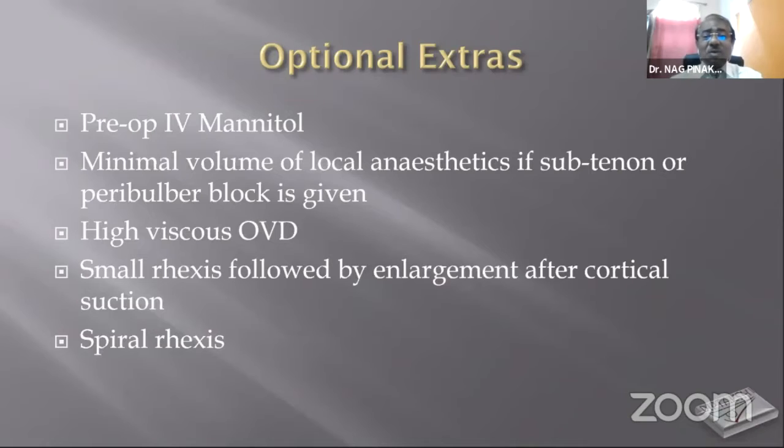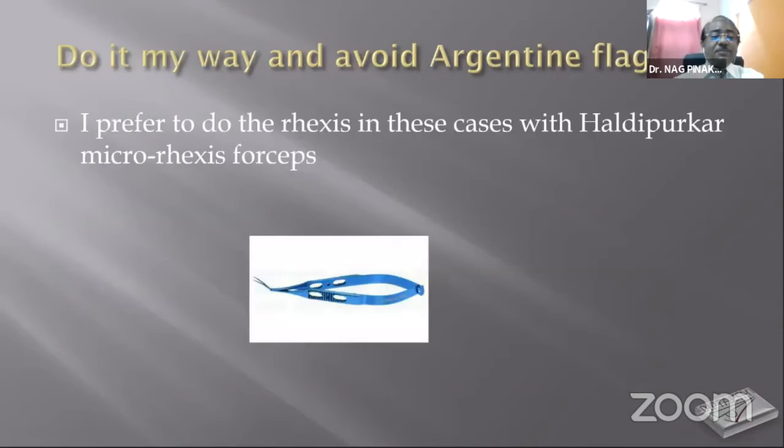There are optional extras which we all have tried. I have tried too. I've tried so many options, but nowadays with this new technique, I really don't have to use these. These are the pre-op IV mannitol, minimum volume of local anesthetics if sub-Tenon or peribulbar block is given. I usually do it on a topical now. High viscous OVDs, small rhexis followed by enlargement after cortical suction, and spiral rhexis. Both of them take longer time.